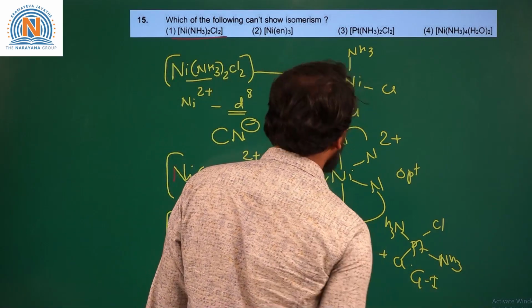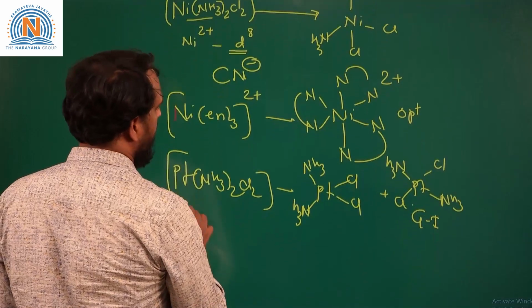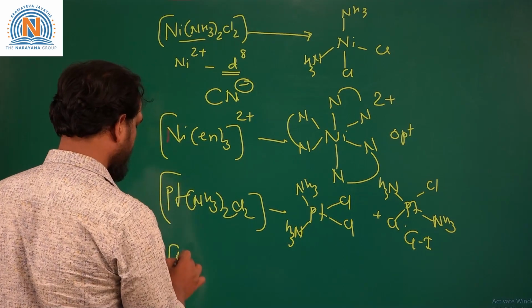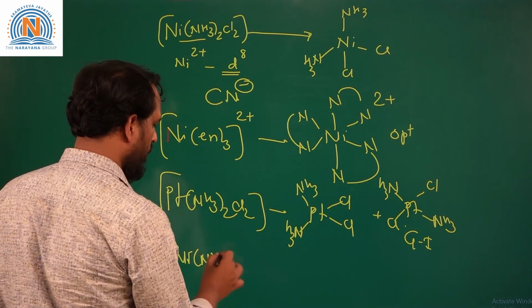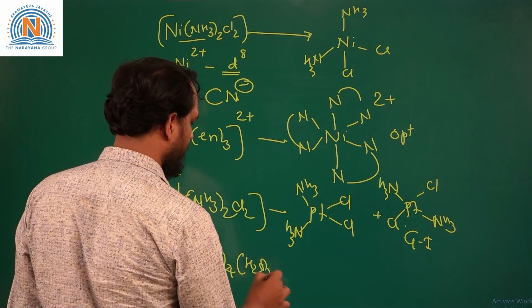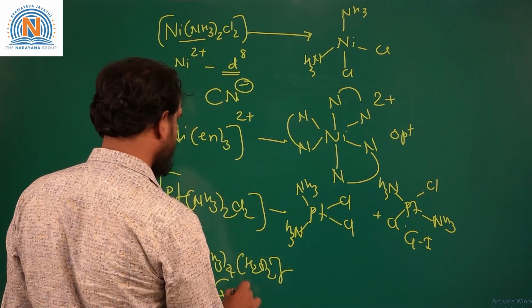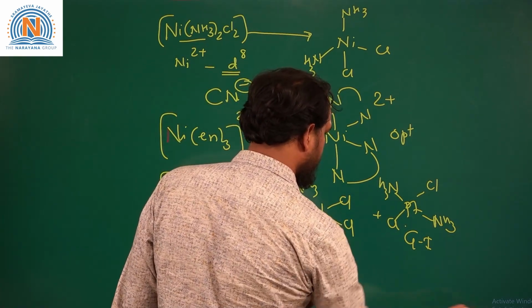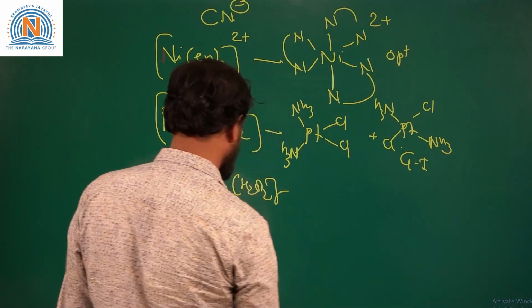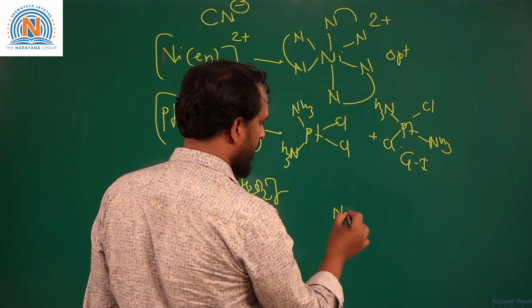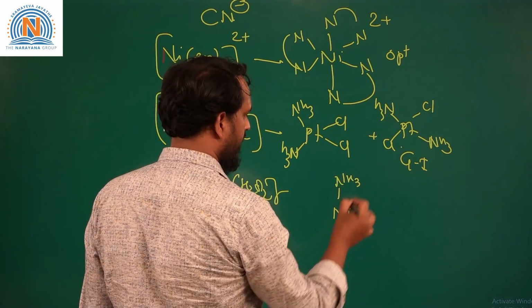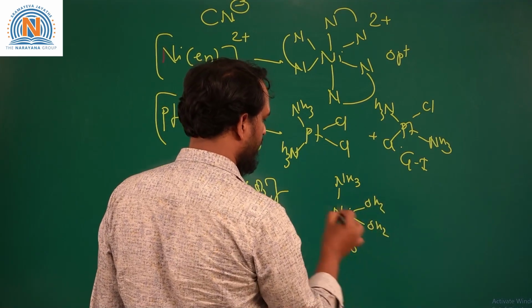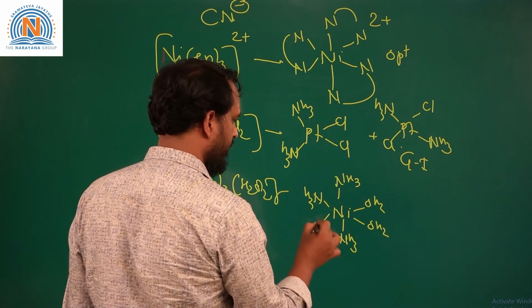Now if you take the last one, that is [Ni(NH3)4(H2O)2]. Now this can also show geometrical isomerism where we can have the water molecules 90 degrees to each other or 180 degrees to each other. So we can draw two structures like Ni, NH3, NH3, OH2, OH2, NH3, NH3.